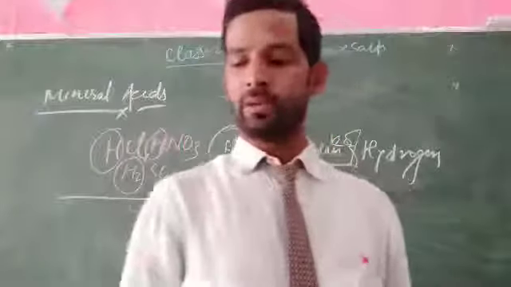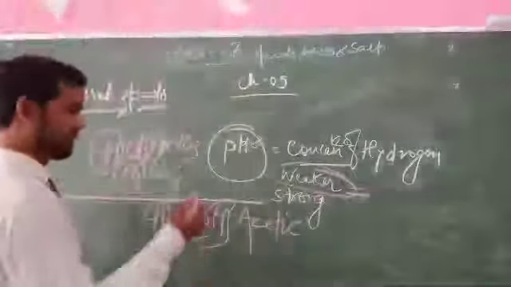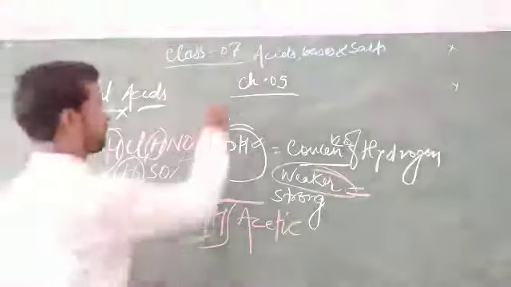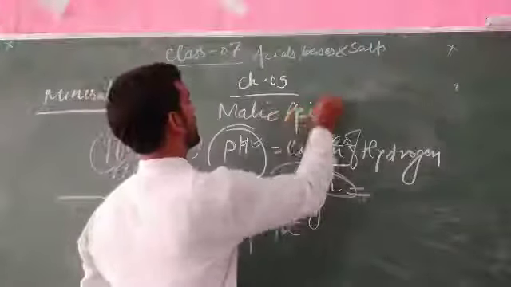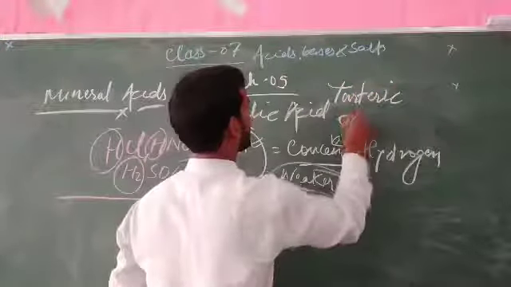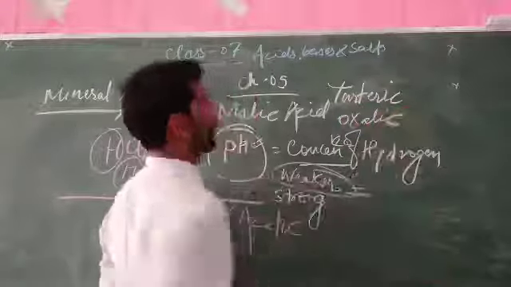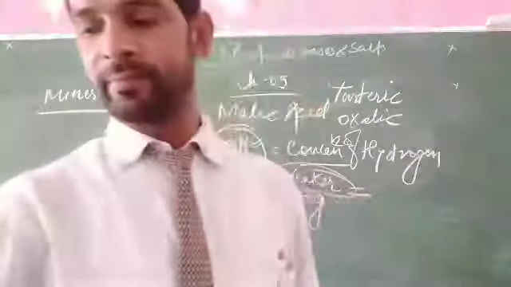So okay guys, here you can see a number of examples of weak acids. That is malic acid, tartaric acid, oxalic acid. These are all examples of weak acids.